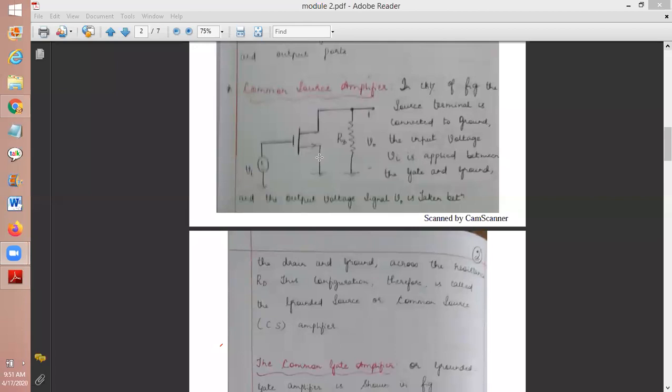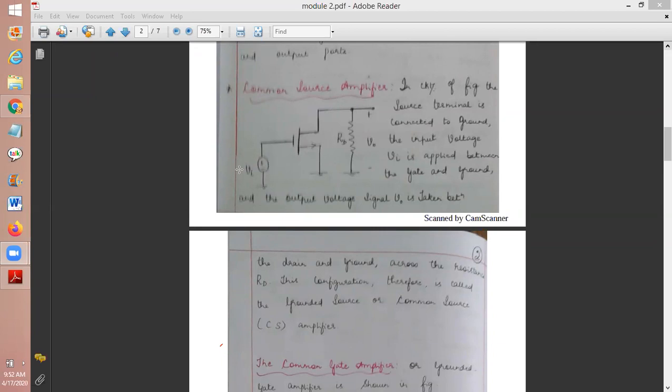So here, if the source terminal is grounded, this forms the input port of the circuitry, and this forms the output part of the circuitry. Very, very important. I repeat, common source means the source terminal is common to both the input as well as the output part of the circuitry, and the source terminal is grounded. In this circuit, the source terminal is connected to ground.